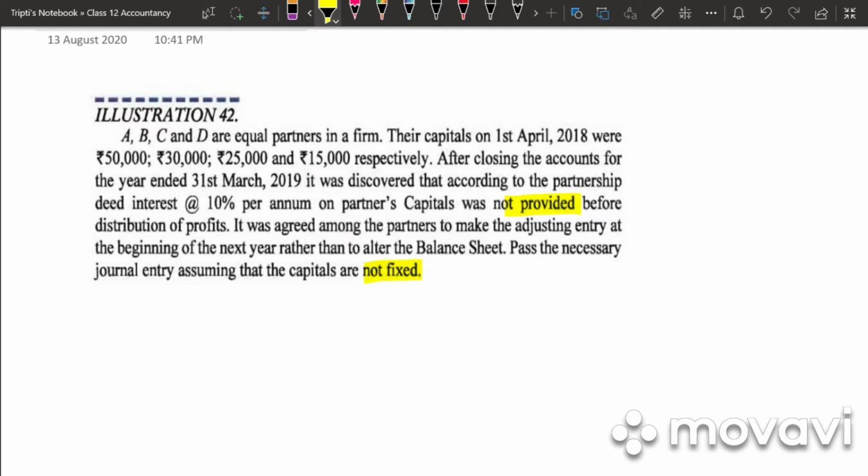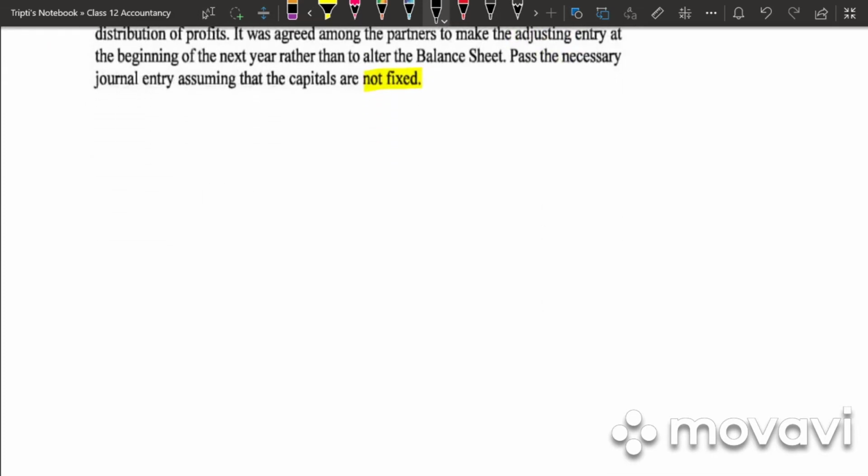So in this case, it is not fixed capital account but fluctuating capital account. So in such type of problem, whatever part has been omitted, we would be calculating that part first. So in this case, they have omitted interest on capital. So first we will calculate the total amount of interest on capital for A, B, C and D. So write down calculation of interest on capital.